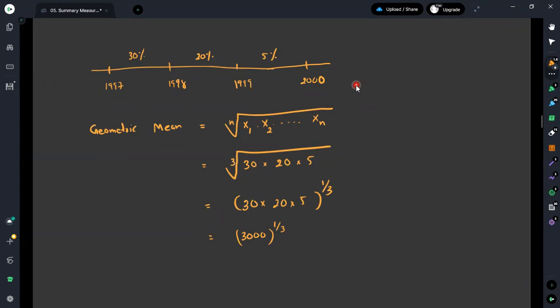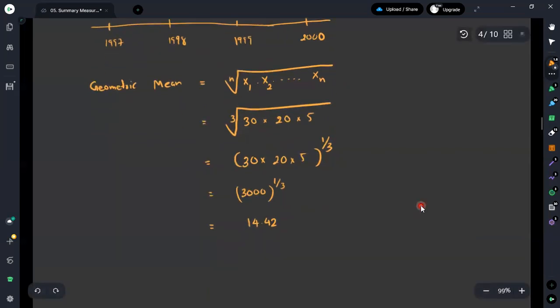Therefore, the average of the growth is equal to 14.42%. Here I have just included the value only. We can state this as the mean growth, 14.42 percentage.